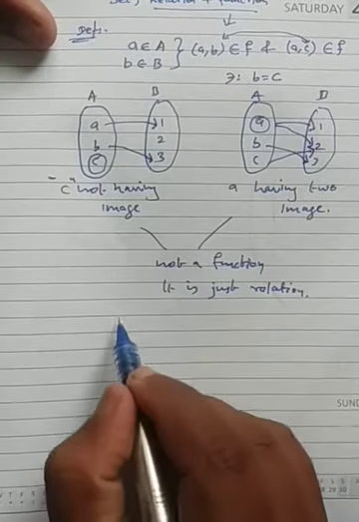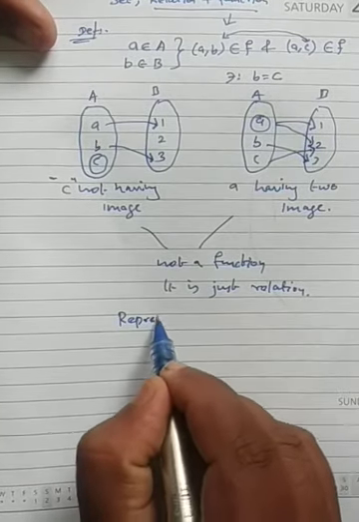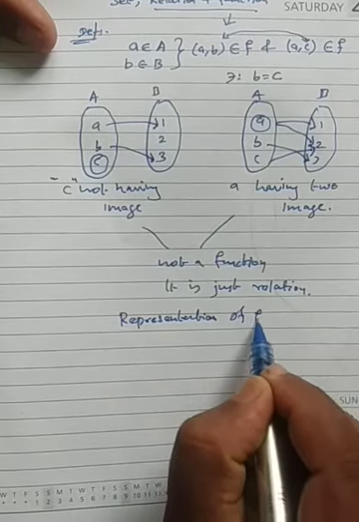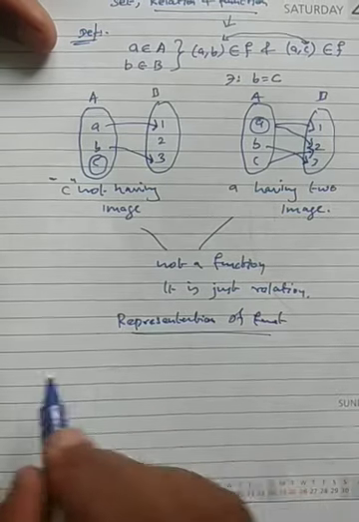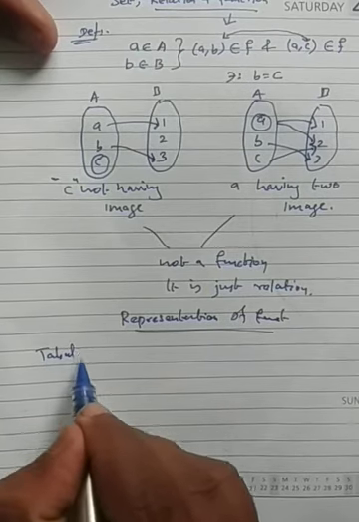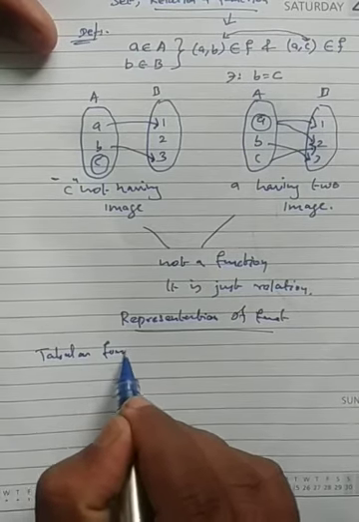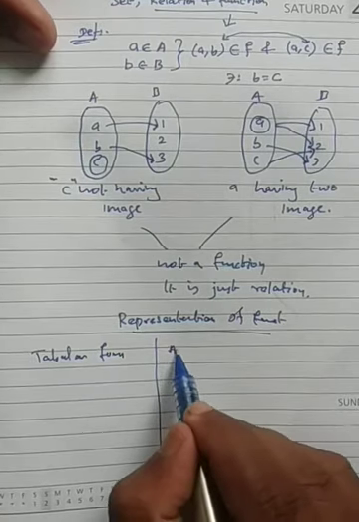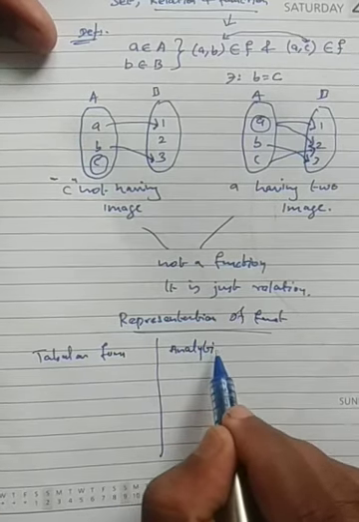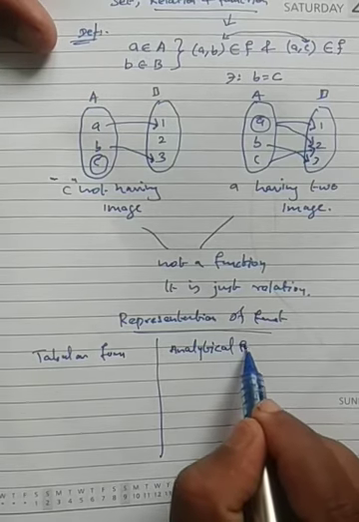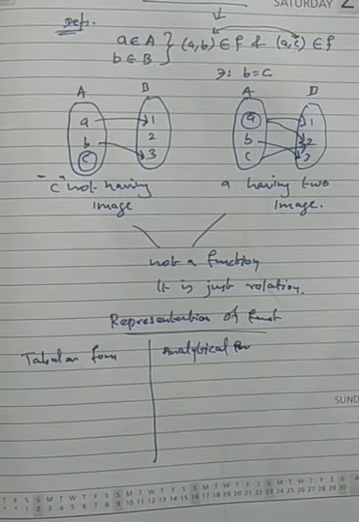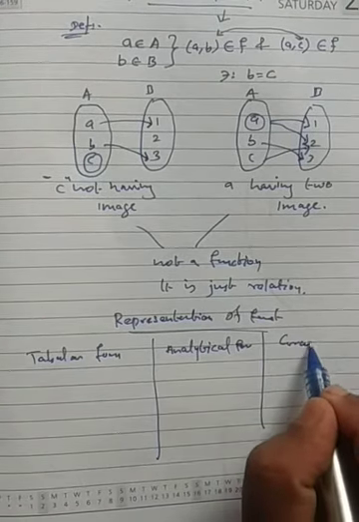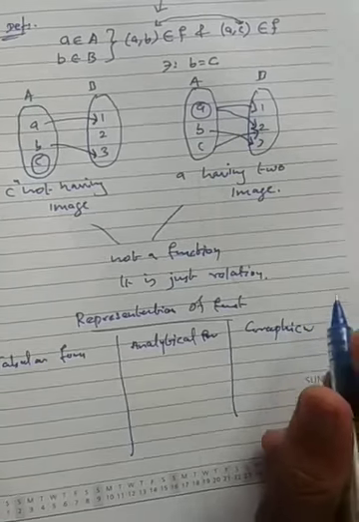Next one, representation of function. It's very important. We have the tabular form is one. Another, we can say, is the analytical form. These two are very important. The third one is graphical. These are the 3 ways.